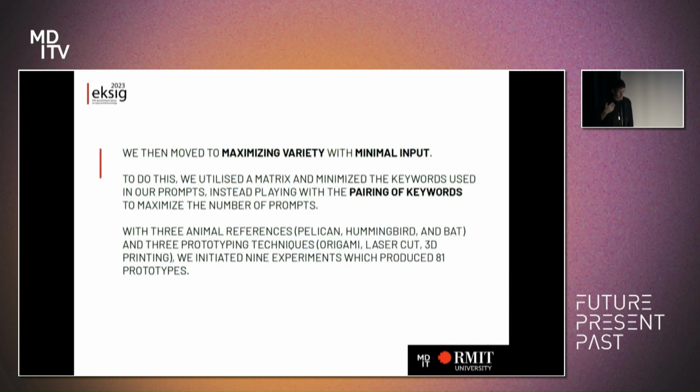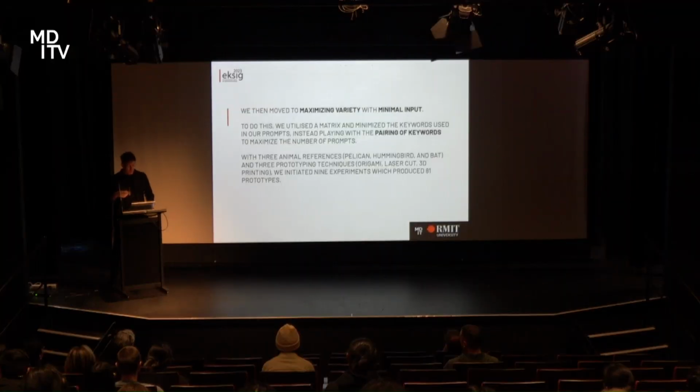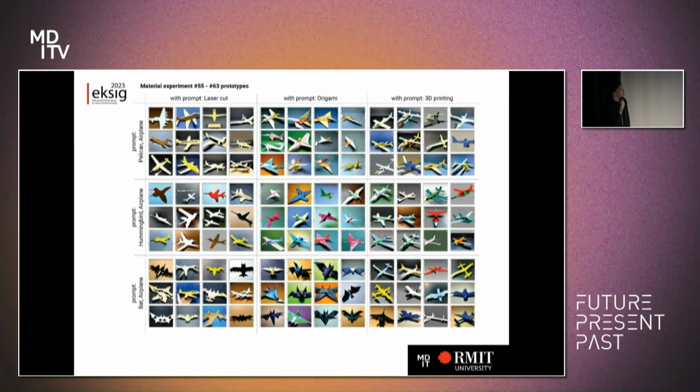So after we had got that initial run, we then moved to maximising variety with minimal input. To do this, we utilised a matrix, minimising the keywords used in our prompts, instead playing with the pairing of keywords to maximise the number of prompts. So with 3 animal references, pelican, hummingbird and bat, and 3 prototyping techniques, origami, laser cut, 3D printing, we initiated 9 experiments which produced 81 prototypes. They just look like this. And this was actually a really useful experiment because it helped us better understand where the shortcomings in the training of the model were.